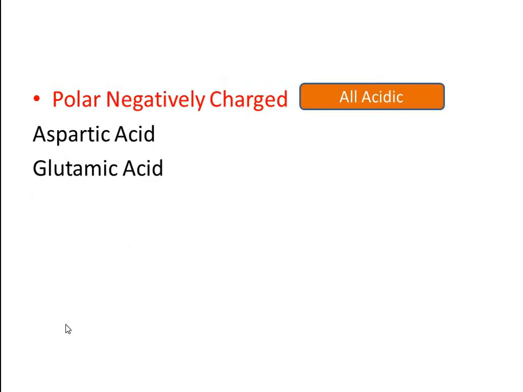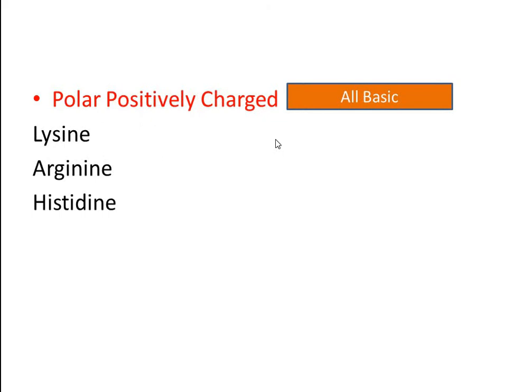Then aspartic acid and glutamic acid, which possess a negatively charged carboxylic group, give polarity, and these are polar negatively charged amino acids. The next group is polar positively charged amino acids. All the basic amino acids which possess positively charged amino groups are polar positively charged amino acids. Lysine, arginine and histidine are all polar positively charged amino acids.